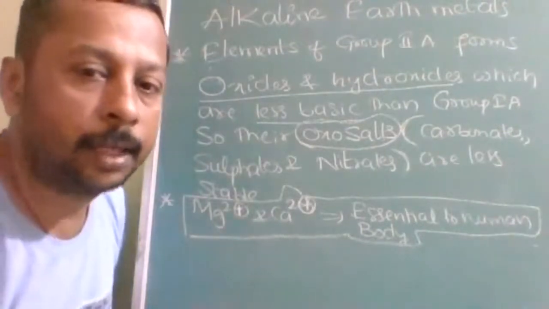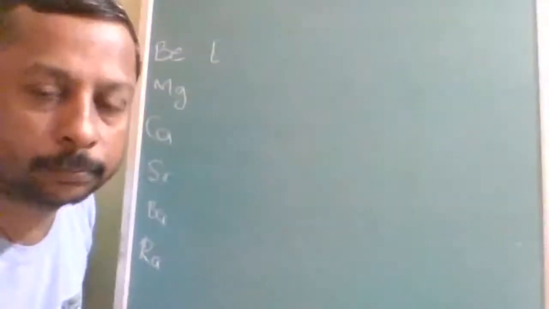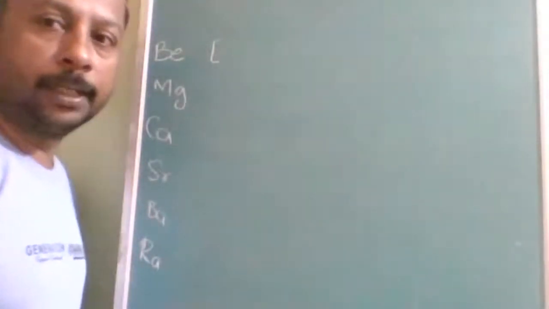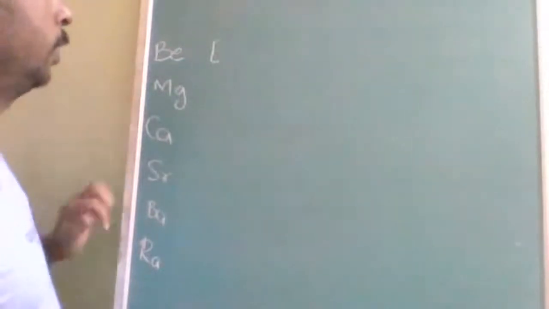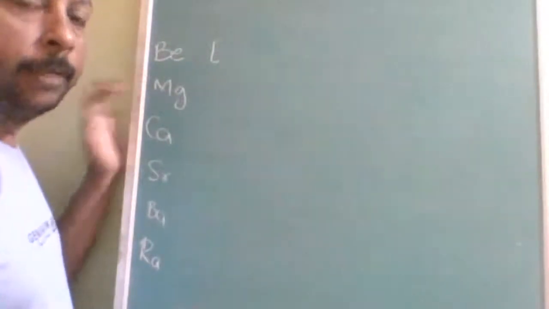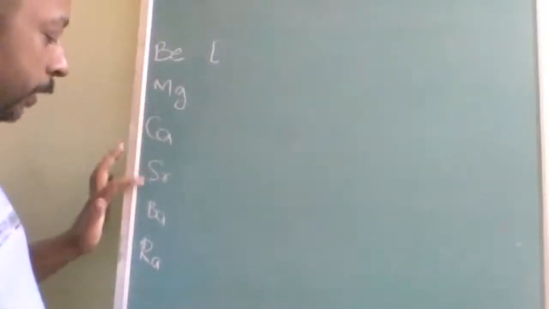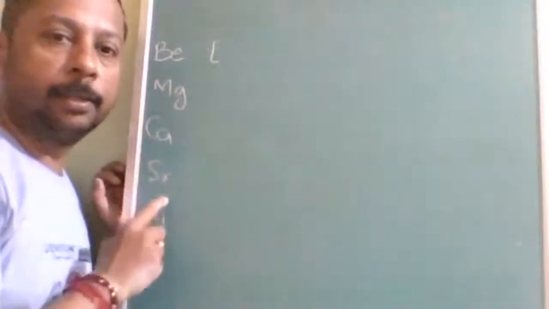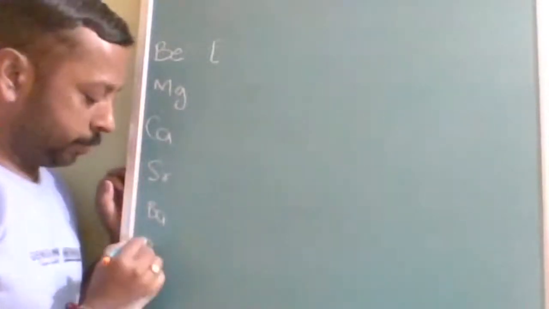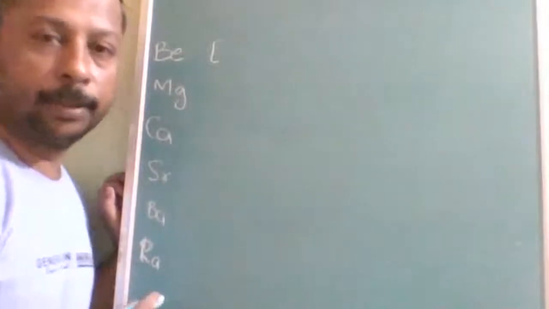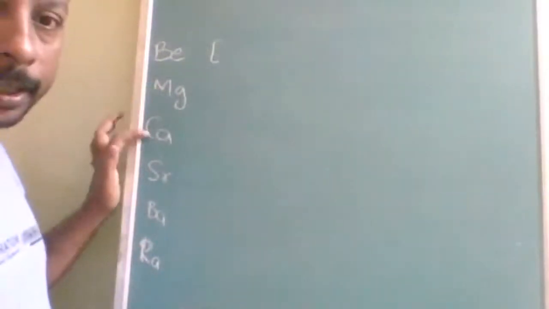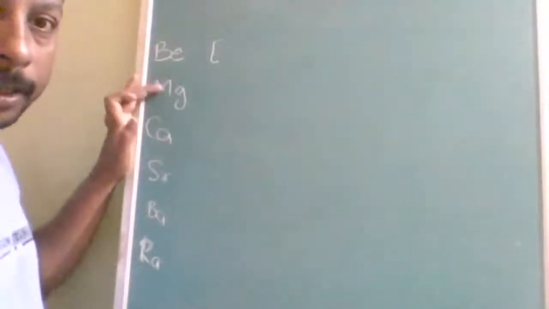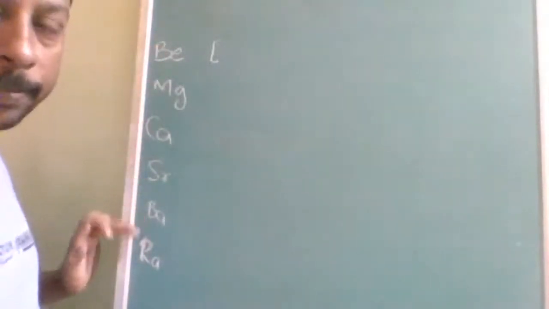So let's start with some general properties. Now let us see the general properties of S block metals. What are the S block metals in the alkaline earth metals? Beryllium, magnesium, calcium, strontium, barium, radium. I think I have already told you how to remember: Beta, mange, car, scooter, baap, raji.